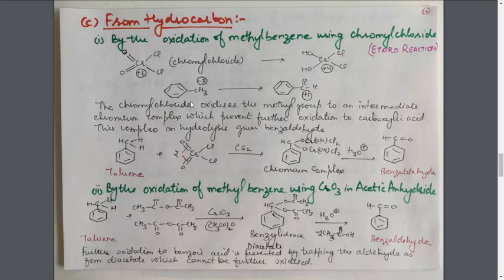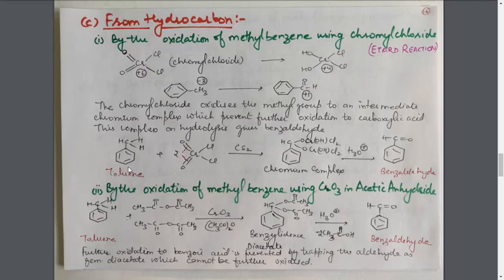In this methyl benzene, the carbon atom has the -3 oxidation state, and here the oxidation state is +1. So during this oxidation, the carbon atom will move from -3 to +1 oxidation state. Now see how the reaction is taking place.